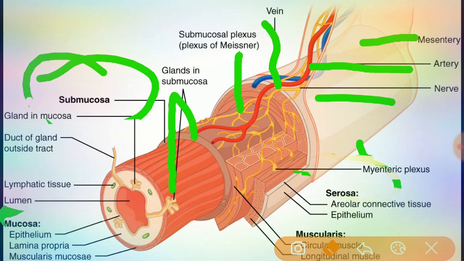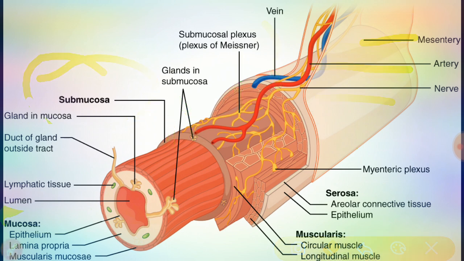The fourth, final layer is the serosa, composed of areolar connective tissue, with a simple squamous epithelium, the mesothelium, over the serosa layer. These are the four layers of the gastrointestinal tract.